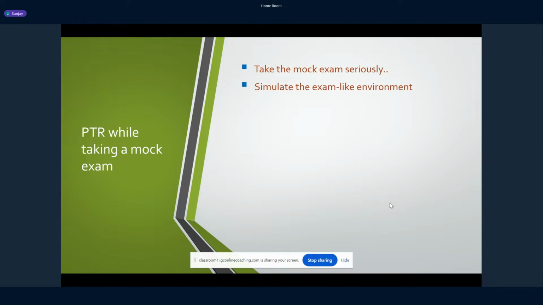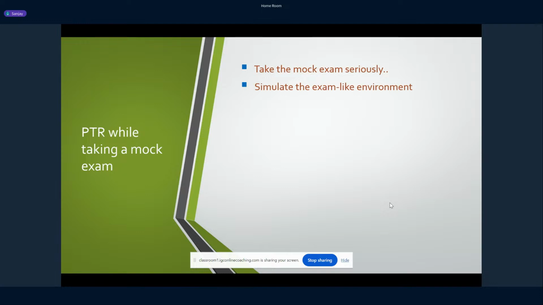Think that this is the original exam and an important attempt that you are trying to make, and approach the mock exam in that manner. Don't be casual, and be honest. You might have notes and everything with you. Do not take help of your notes, or refer to your books to solve the problems in the mock exam.